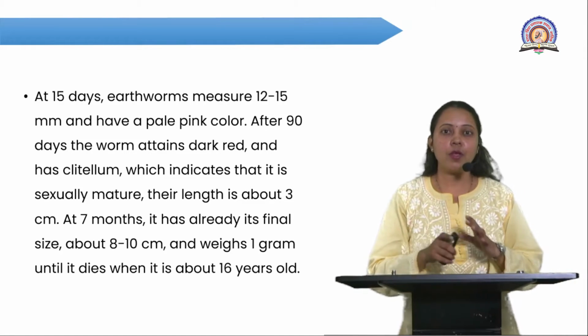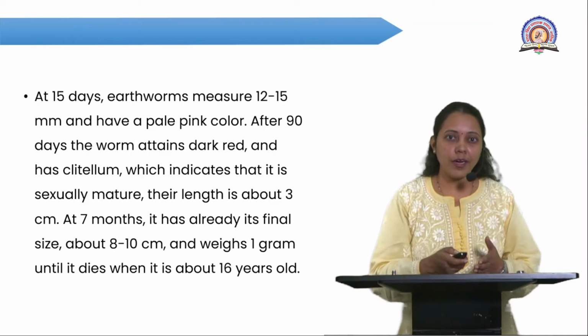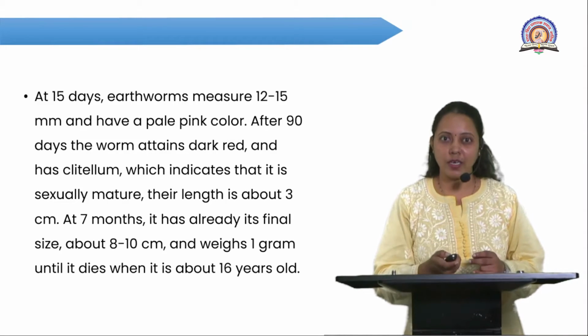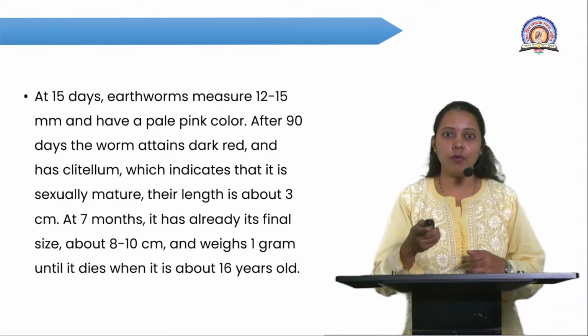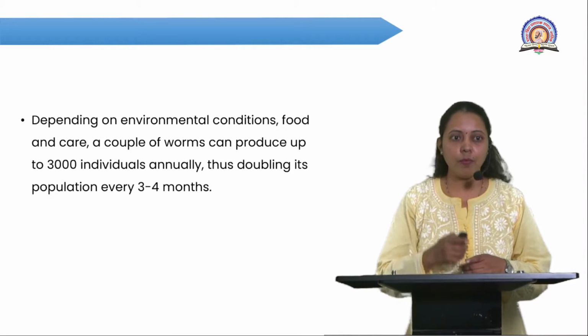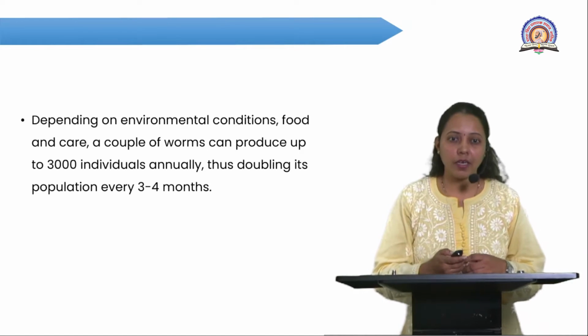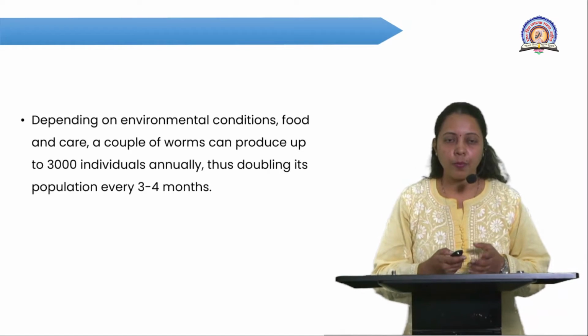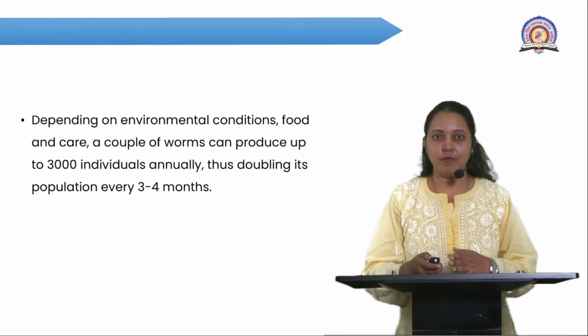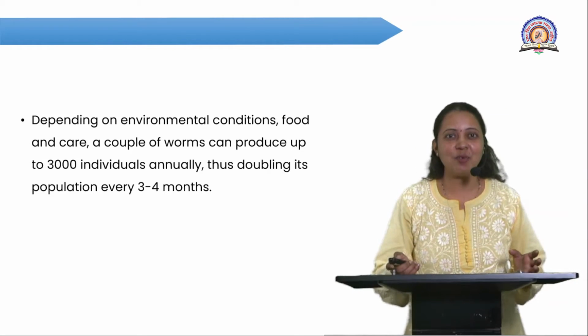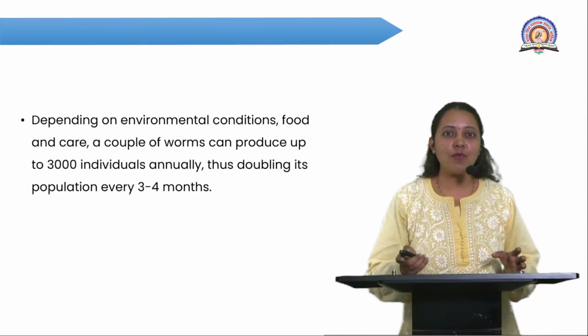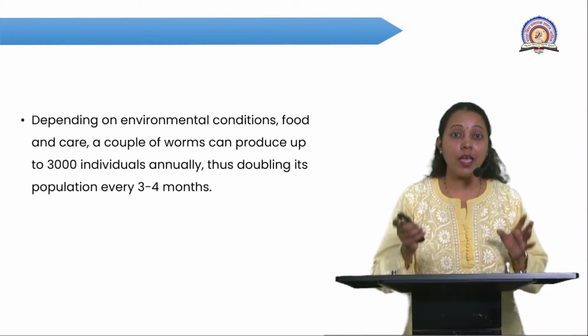The body weight of an adult is 1 gram, which means it feeds on soil equivalent to its own weight. Depending on environmental conditions, food and care, a couple of worms can produce a very large number, near about 3000 individuals annually.